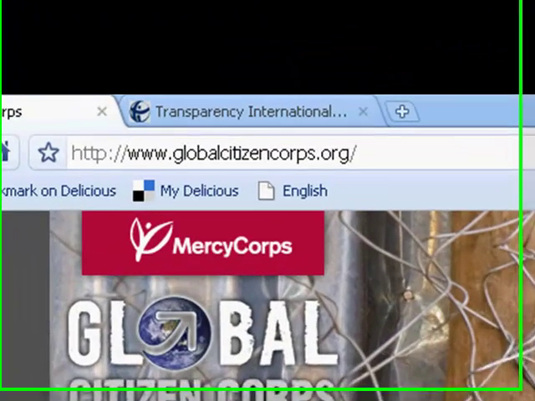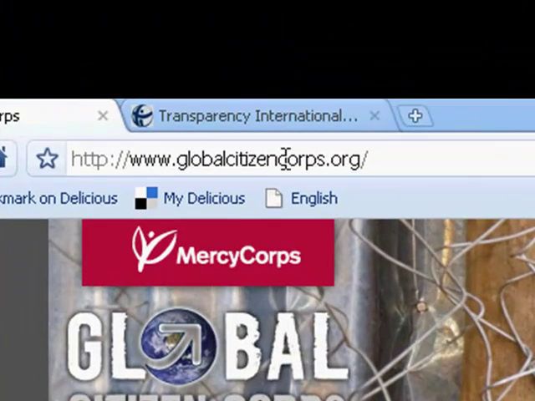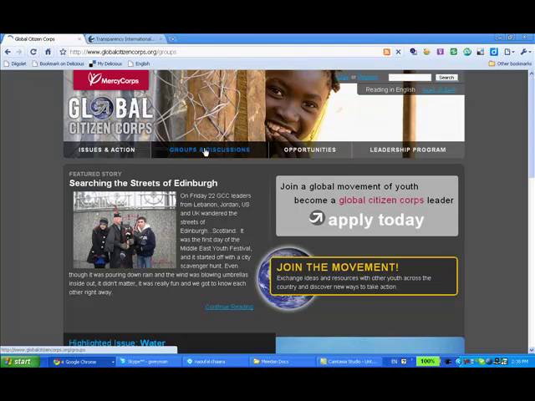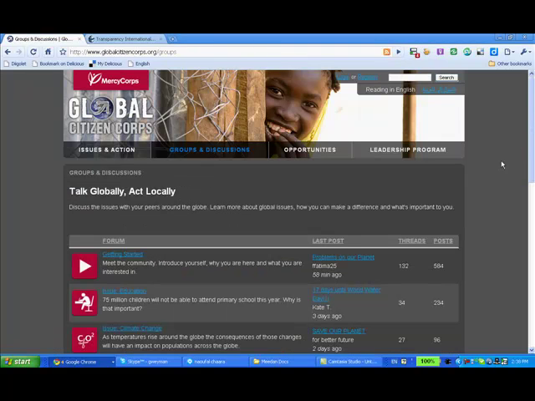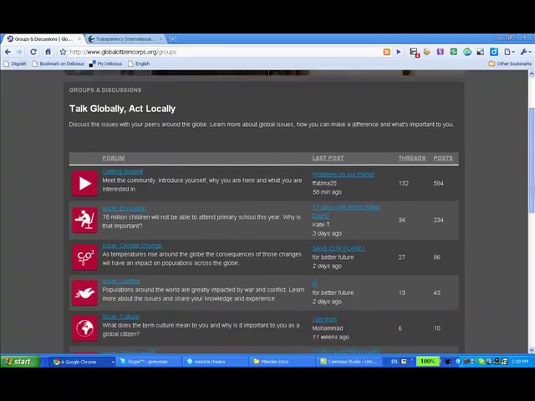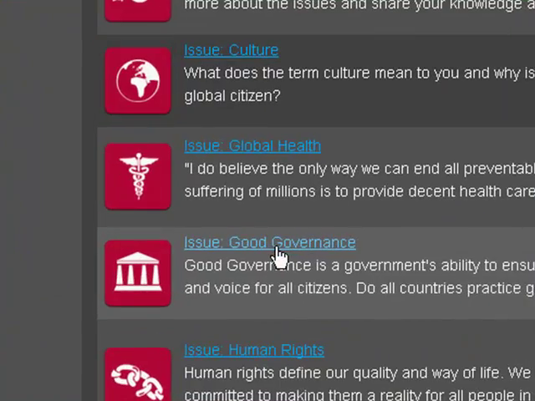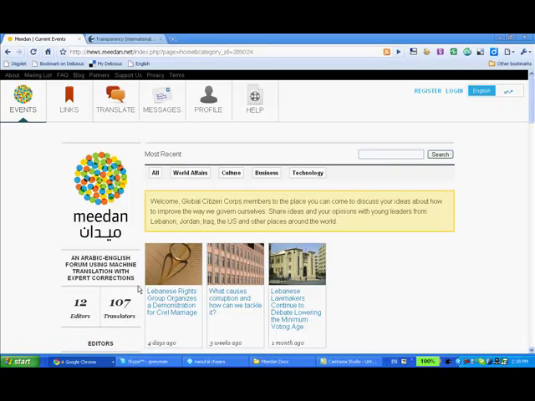Now, the place to start is www.globalcitizencore.org. Click on Groups and Discussions. Scroll down the page and click on Issue Good Governance. And this brings you to Meedan, which is a cross-language Arabic-English website for discussion and dialogue. And this is in fact the channel for Global Citizen Core.